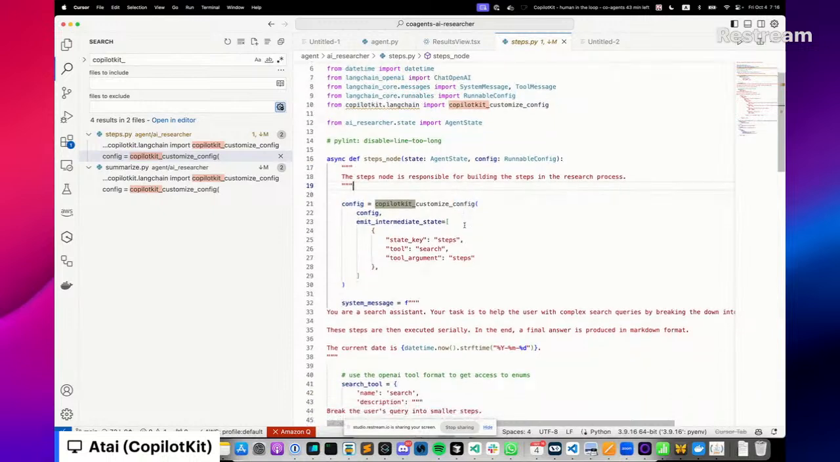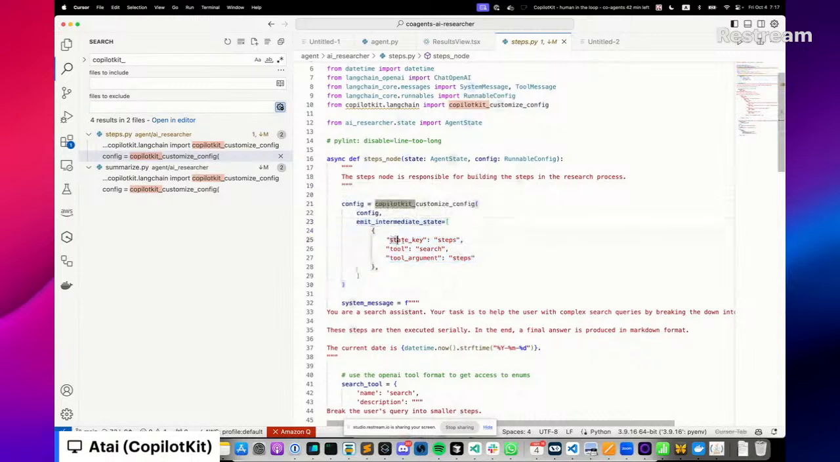Now, generally, the state of an agent only changes between nodes, right? When you finish the node, that's when you return the new state of the agent. But if we only updated the state on the front end at the end of each node, it would be very abrupt changes. And that's not what we want. We want to actually stream these changes as they occur in order to keep the user engaged. And so the only thing you need to do to support that is call this CopilotKit customize config call. You pass the original config, and then we pass here a configuration of how to emit intermediate state.